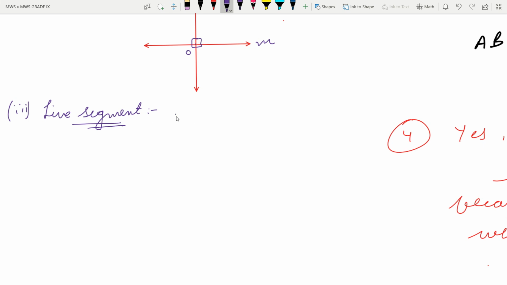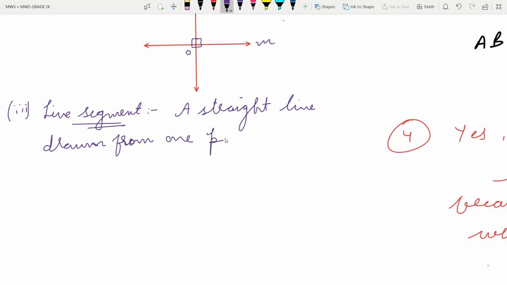So we can write: a straight line drawn from one point to another point.